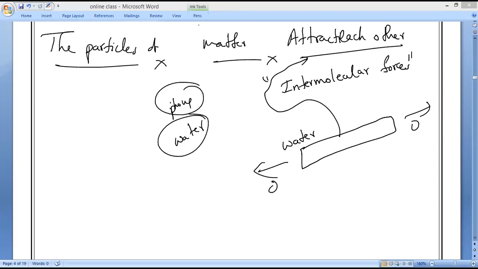If these forces are high, strong, then it is called a solid. If it is a little bit less, liquids. If it is extremely low, gases, because gases have extremely low force, so they can easily rush into anything.